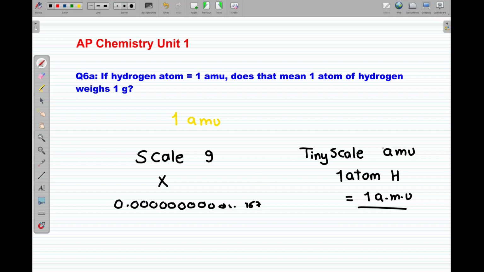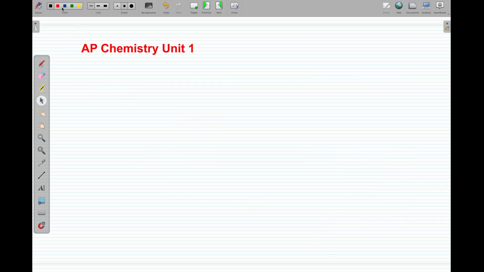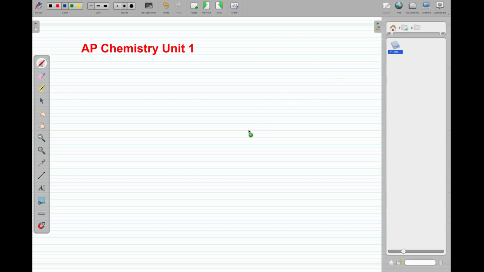So I'm going to put the atom here to measure it. And if I have a carbon atom, I will also compare it against this hydrogen. So I will say that the carbon atom is 6 times the hydrogen atom, and the oxygen is 16 times, and so on. But that did not solve my problem. In everyday chemistry, I'm not using that micro scale. I'm only using this scale that's available.